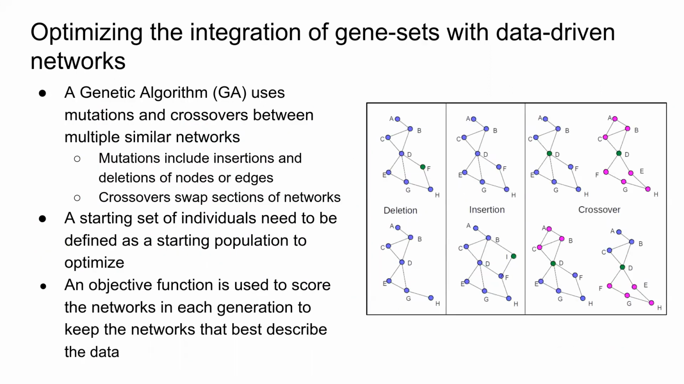So a genetic algorithm takes a population of networks and does mutations and crossovers. So this can be the deletion or insertion of nodes or edges, or crossovers where sections of the network are swapped. And this sampling gives us a random selection of nodes and edges around our genes of interest. And these are optimized using prior biological information.